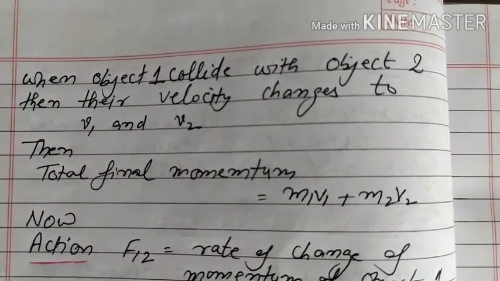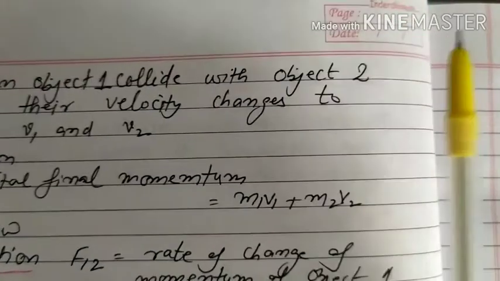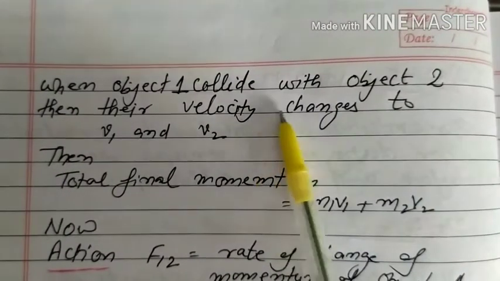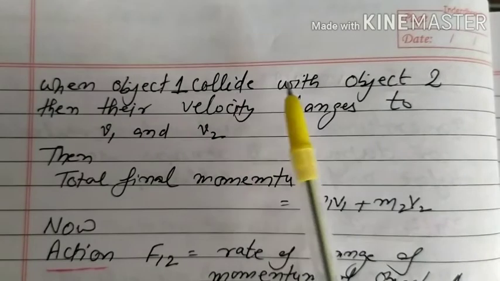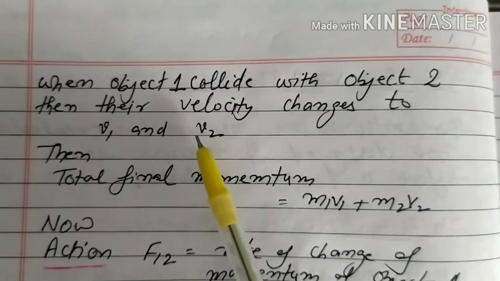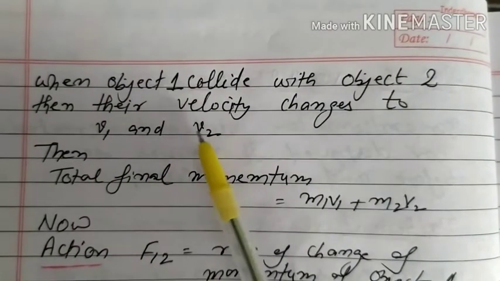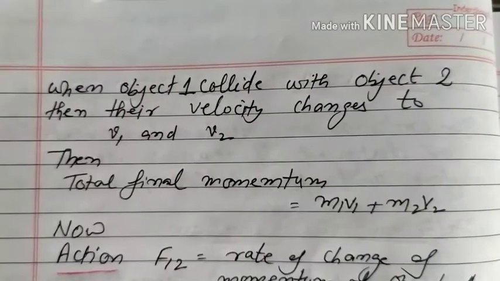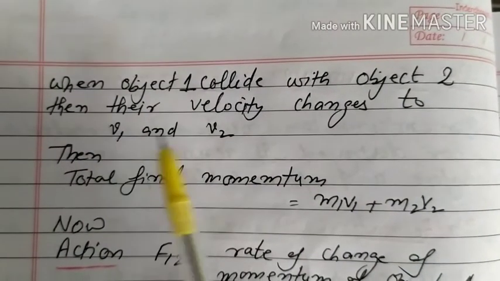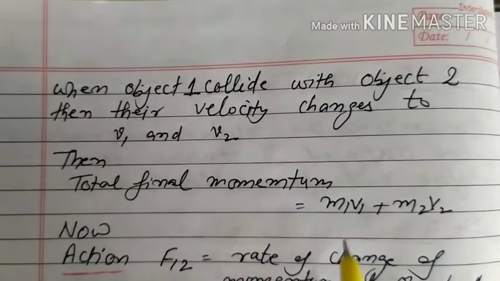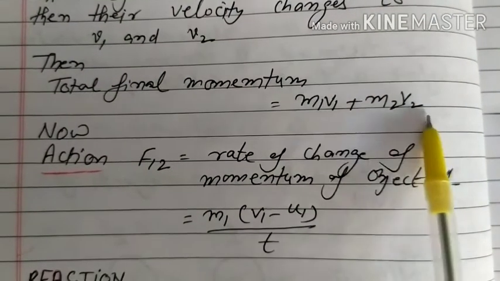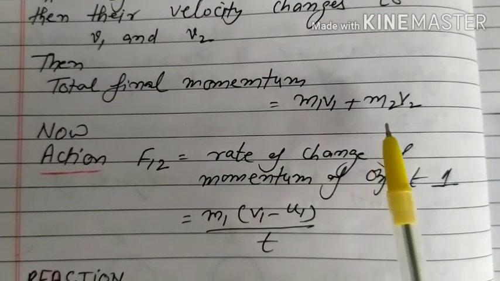Now second, when object 1 collides with object 2, the velocity changes to v1 and v2, meaning before collision u1 and u2, and after collision they affect each other, they produce force on each other, and change the velocity: v1 of the first object final and v2 of the second object final. The total final momentum after collision is m1 v1 plus m2 v2, first object momentum plus second object momentum.